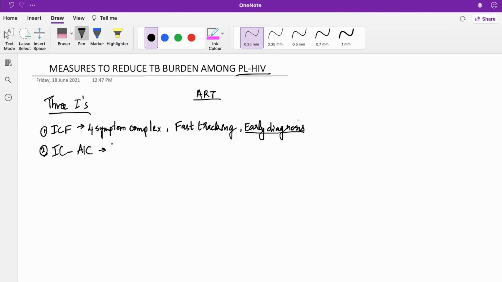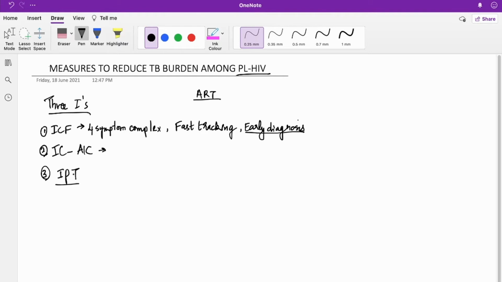infection control, airborne infection control practices, mainly at HIV care centers and HIV treatment centers. So, as I said, to prevent the transmission of TB among those HIV patients, the airborne infection control practices should be there. Now, third one is implementation of isoniazid preventive therapy or prophylactic therapy. So isoniazid prophylactic therapy, we will talk about that later, should be given for all PLHIV.